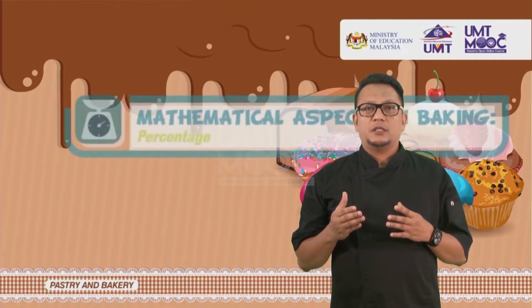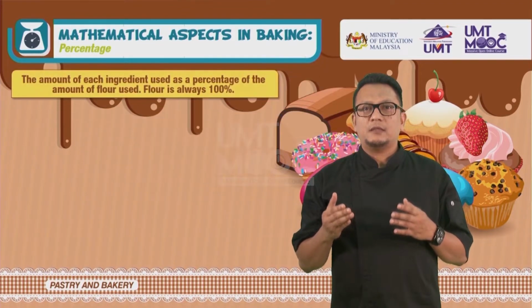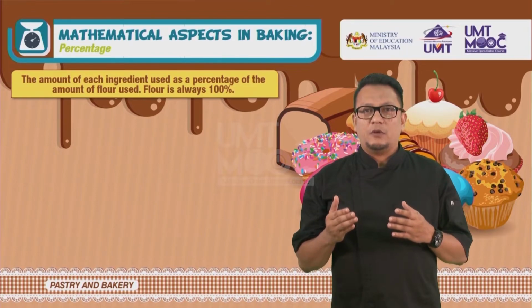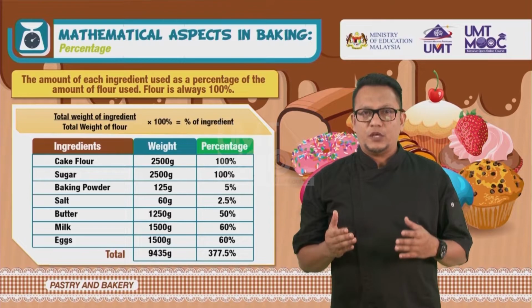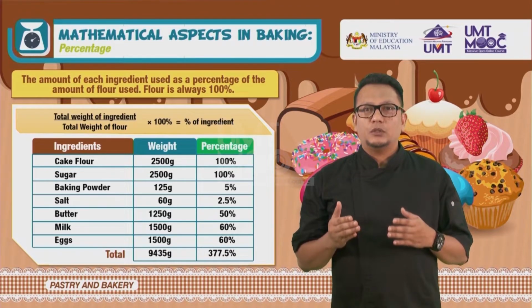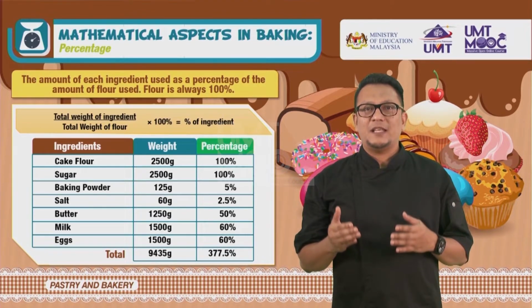Baker percentage. A baker percentage is the amount of each ingredient used as a percentage of the amount of flour used. Flour is always 100%. Make it easy to see the ingredient ratios. Useful tools in developing new formulas. This is calculated by total weight of ingredient divided by total weight of flour times 100% equal to percentage of ingredient.